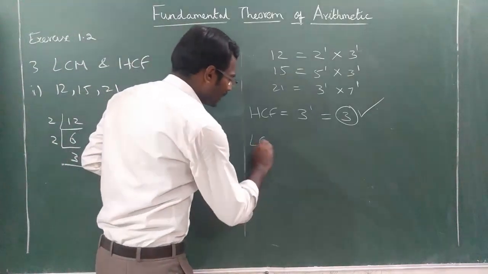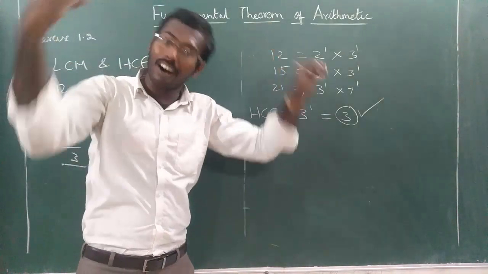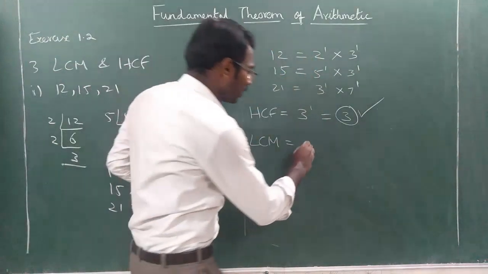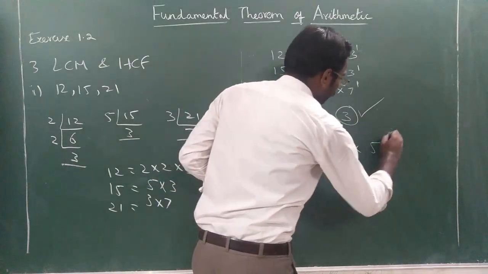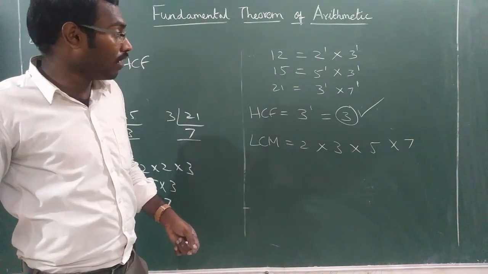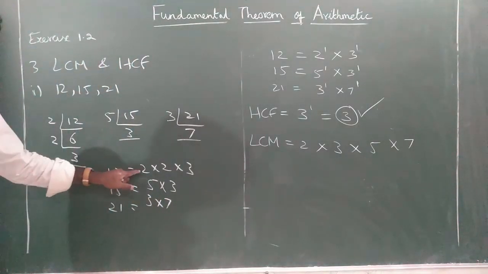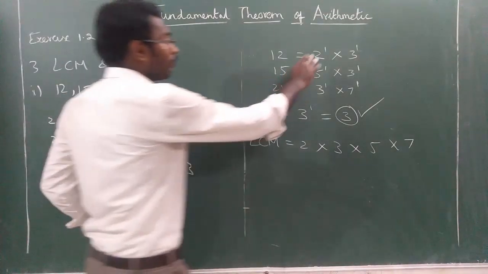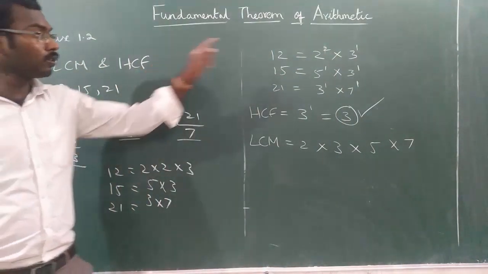Then LCM. For LCM you have to consider all the factors. What are the factors? 2, 3, 5, 7. And you have to see the greatest power. What is the greatest power? Sorry, I have done one mistake. 12 is 2 into 2, so here 2 power 2. 2 2s are there, no? 2 2s. So 2 power 2.